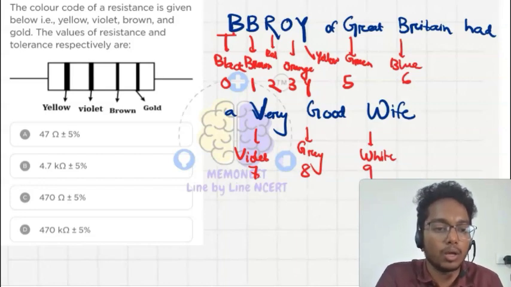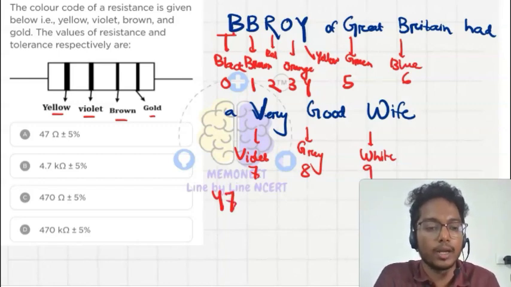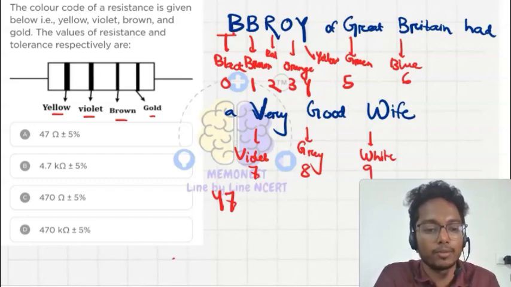Here it is given that yellow, violet, brown, gold. It means for yellow we can write 4, and for violet we can write 7. So 47. The first two bands are for the number, and then we are trying to have the number set up like x into 10 to the power something.